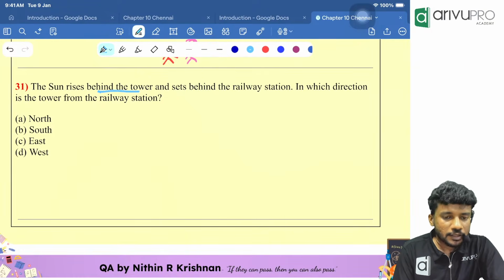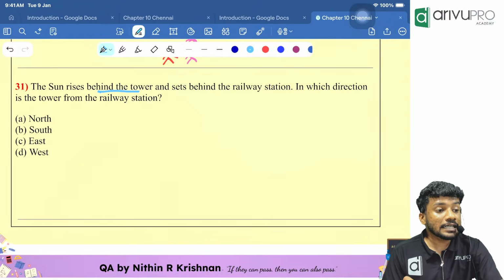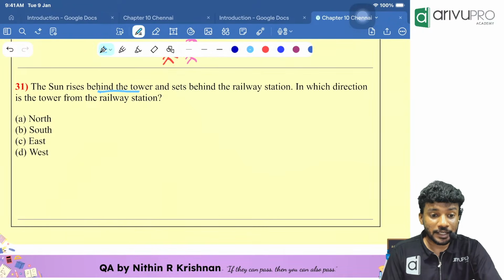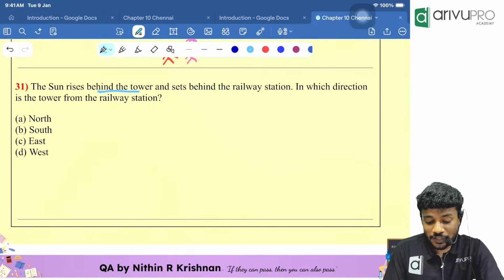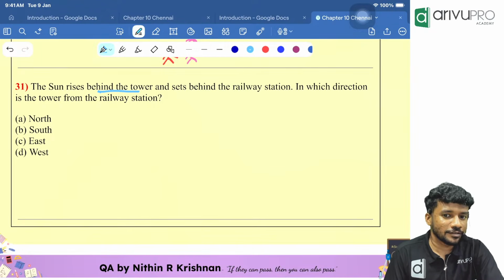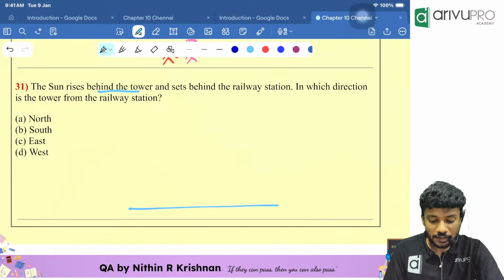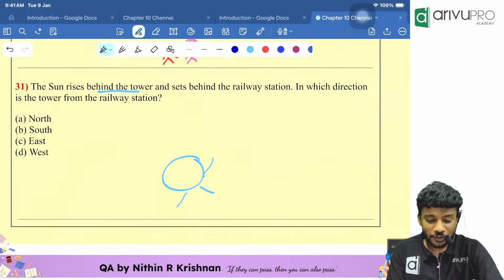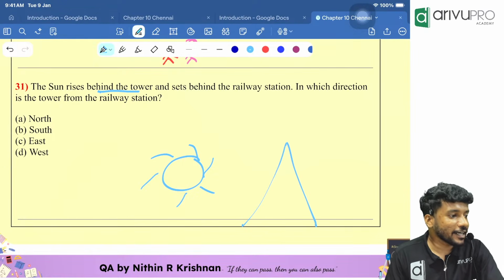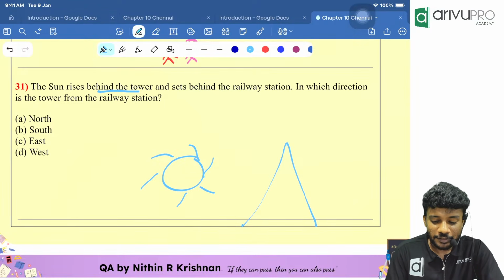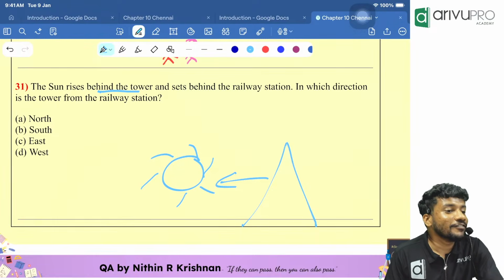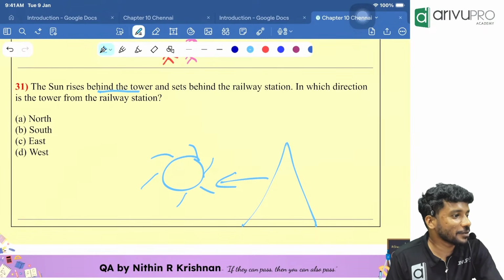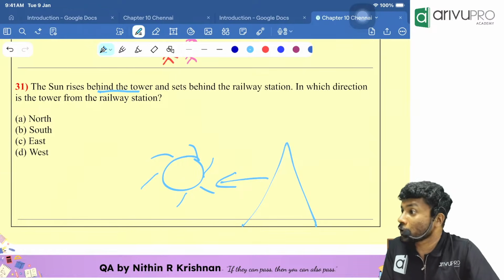Sun rises where? Behind the tower. Sun rises behind the tower means towards which direction is our tower? Towards our east direction. Now, can I draw it like this? I draw the sun over here and I am telling the tower is behind the sun. Is it correct? I can't say that way. The reason is, if I draw it like that, it will be going towards the west direction. That is not sunrise. It will be sunset. That is going to be wrong.